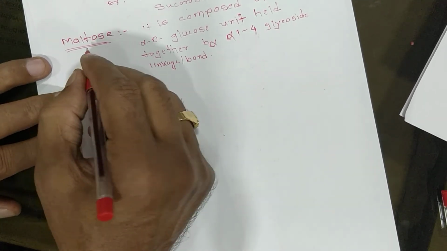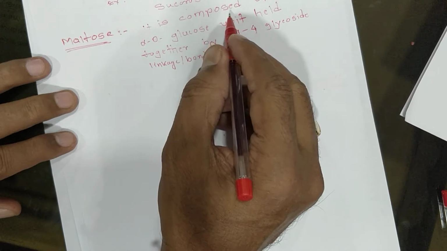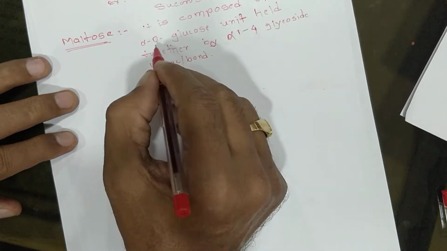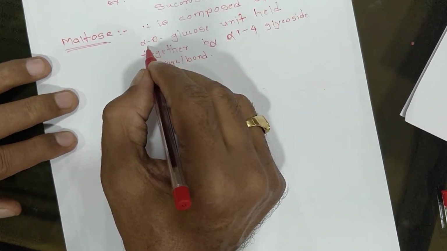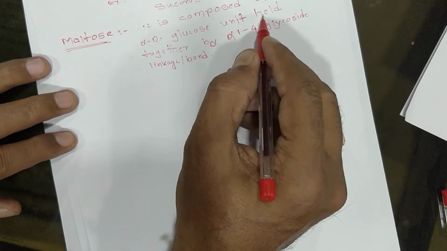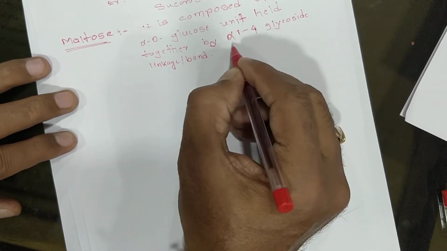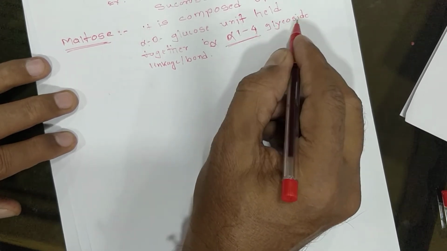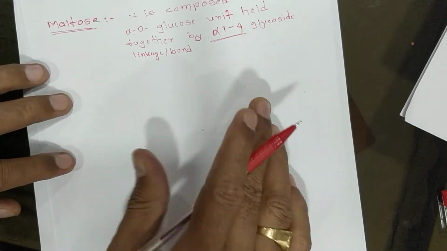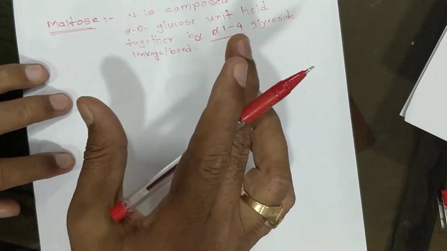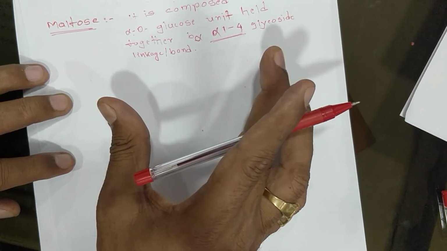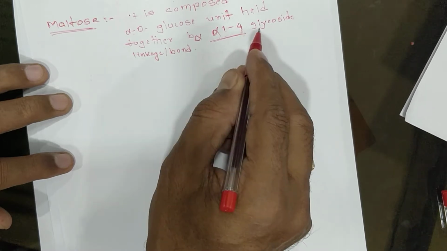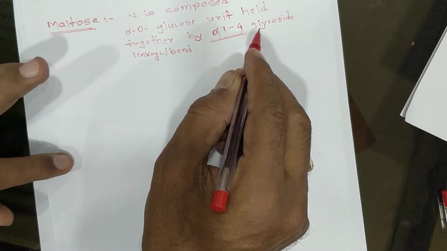Now what is maltose? Maltose is composed of two molecules of alpha D glucose units held together by a 1,4 alpha glycosidic linkage. Here, maltose is made up of two molecules of glucose joined together by a 1,4-alpha linkage, that is called the glycosidic linkage, and that compound is called maltose.